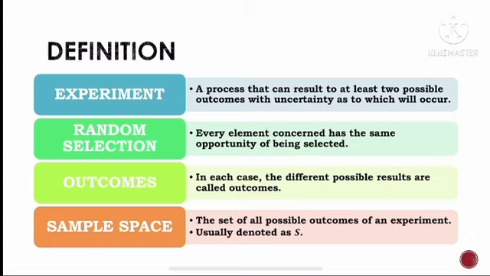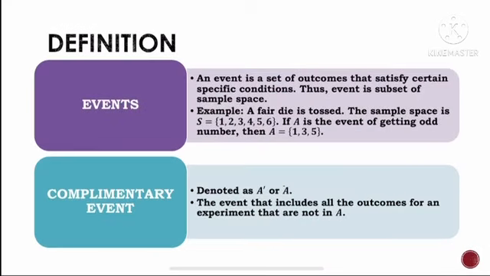Sample space is the set of all possible outcomes of an experiment. It is denoted as capital letter S. An event is a set of outcomes that satisfy certain specific conditions. Thus, an event is a subset of the sample space. For example, a fair die is tossed. The sample space is from number 1 to number 6. If A is the event of getting odd numbers, then A is 1, 3, and 5.